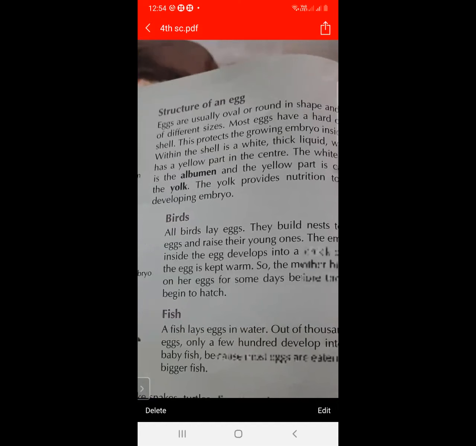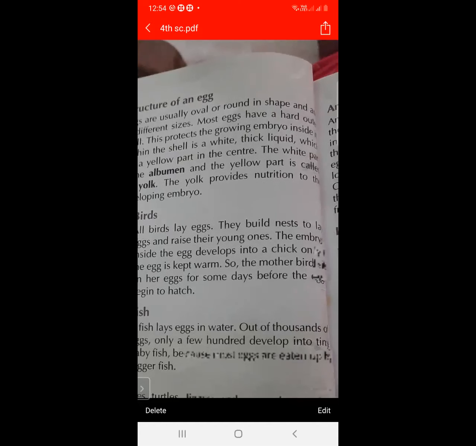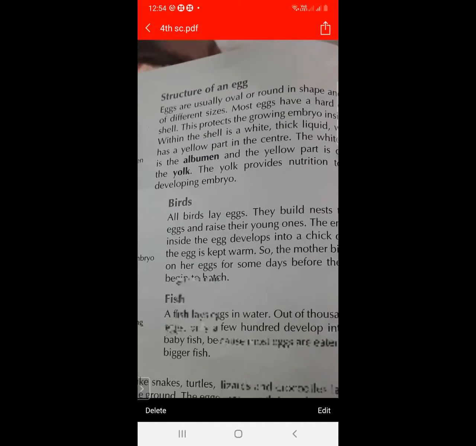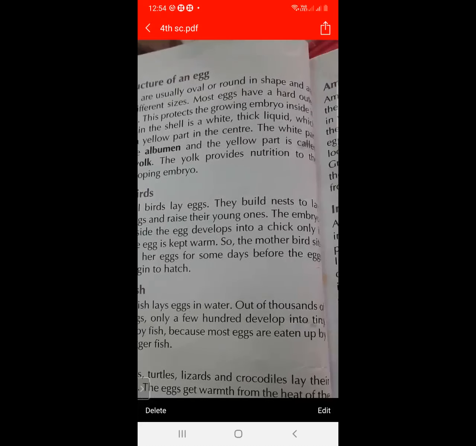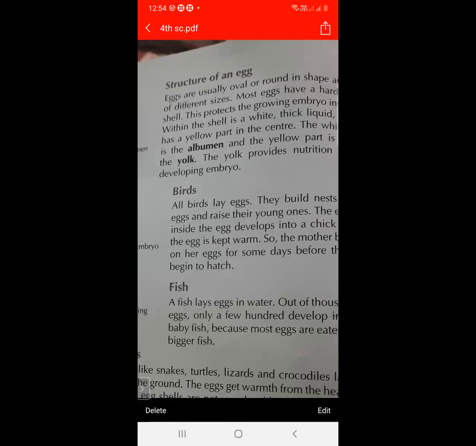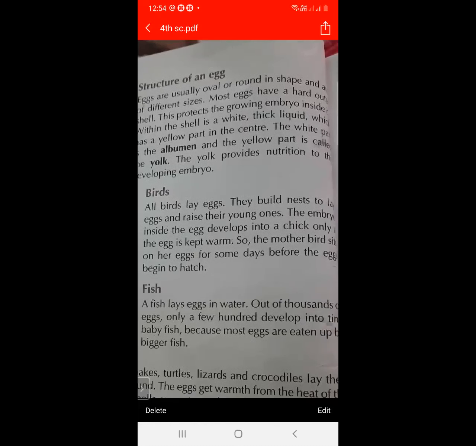Most eggs have a hard outer shell. So what is the structure of an egg? Eggs are available generally in oval or round shape, and in different sizes. Most eggs have a hard outer shell, and this protects the growing embryo inside.